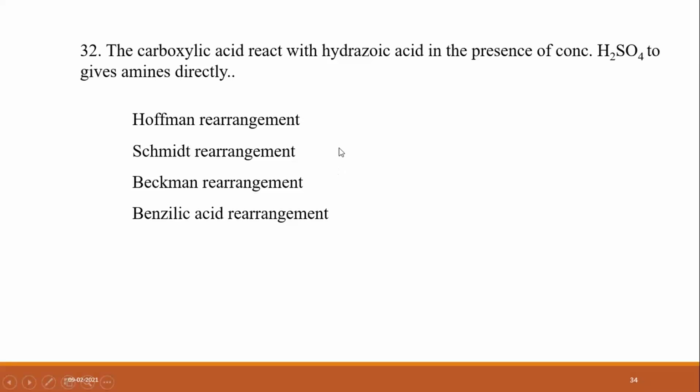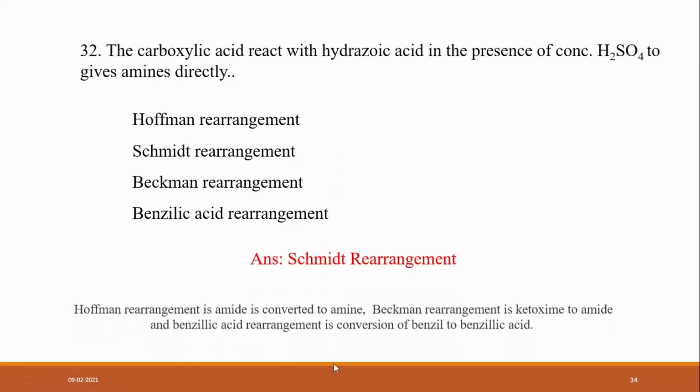The answer is Schmidt rearrangement, that is B. Hofmann rearrangement is amide converted into amine. Beckmann is ketoxime to amide. Benzilic acid rearrangement is conversion of benzil to benzilic acid. So a carboxylic acid reacting with hydrazoic acid in the presence of concentrated H2SO4 to give amines directly is called the Schmidt rearrangement.